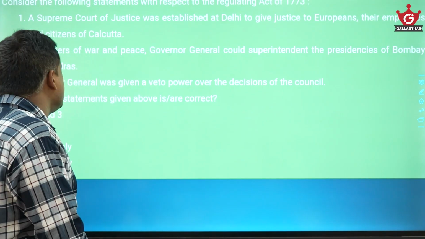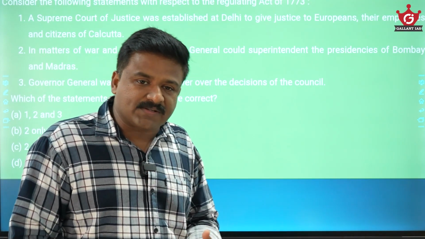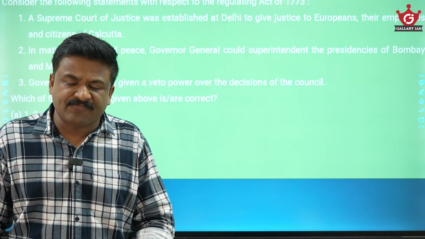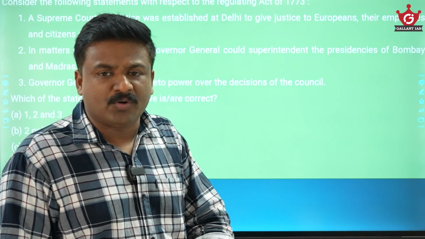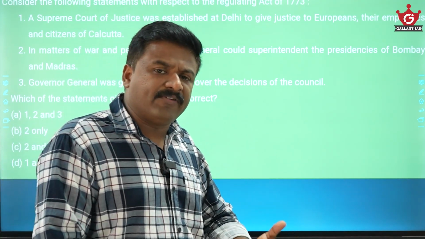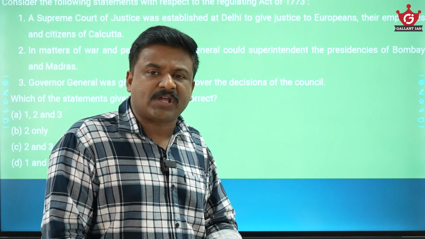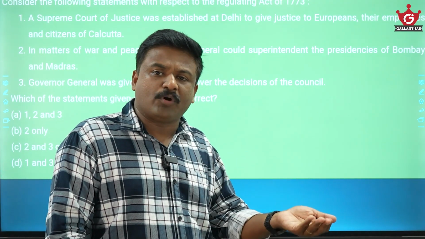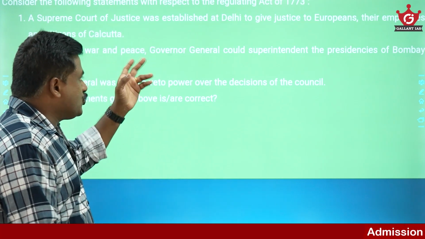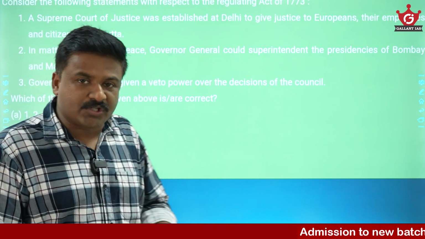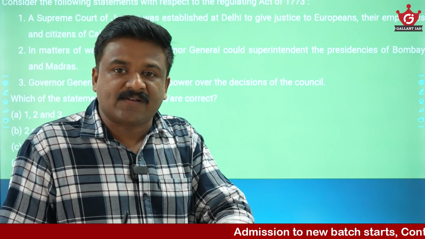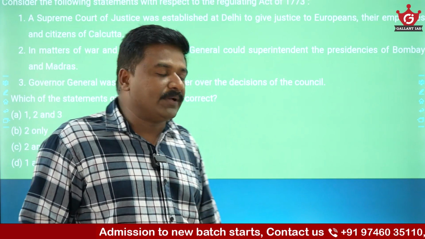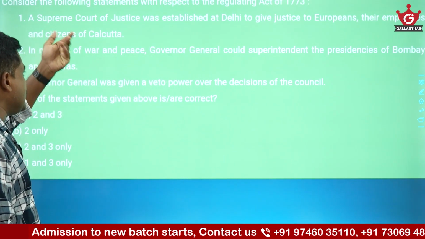And this is also because of huge responses, huge protest from India and abroad. The company is in financial crisis. There are huge complaints about the company officials, their illegal private trade, bribery, corruption, and maladministration. So there is a protest from India and from abroad, from London also. When they do something, it is not only for Europeans, it is also for Indians. This is the first ever British legislative intervention into Indian affairs through the company. So you see that can be easily eliminated.